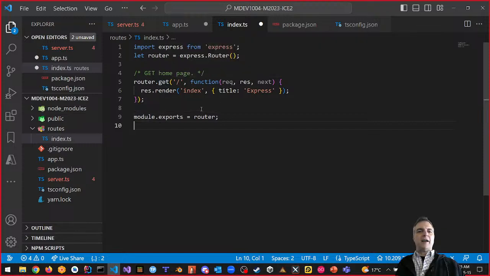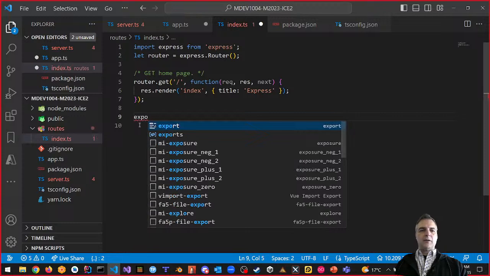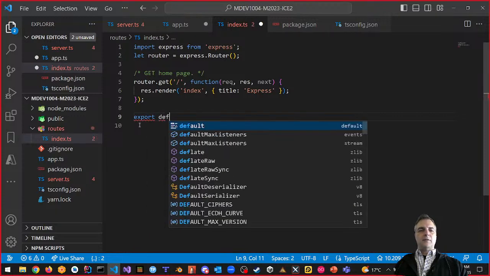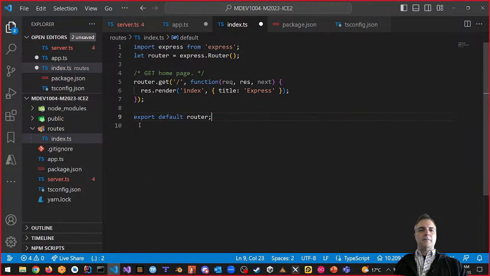And module.exports, we don't want to do this. We want to export default. That's what we want to do. So export default router. That is what we want. That is us converting things from JavaScript to TypeScript. We want to make it with this structure. Okay?